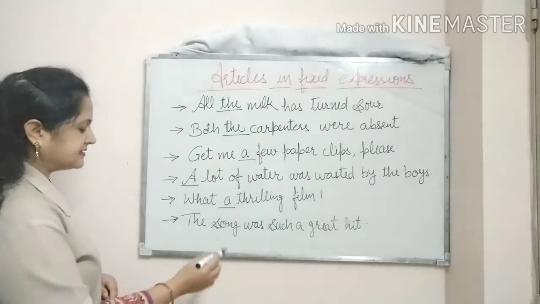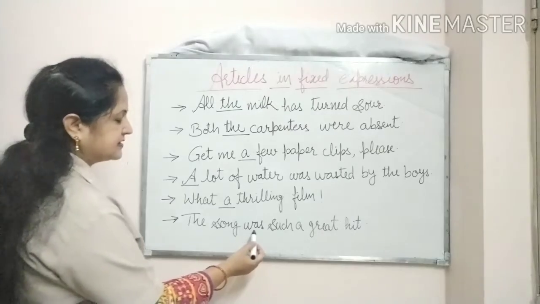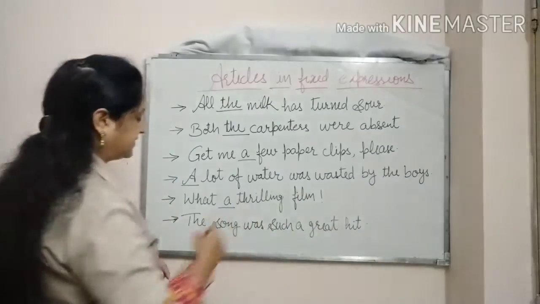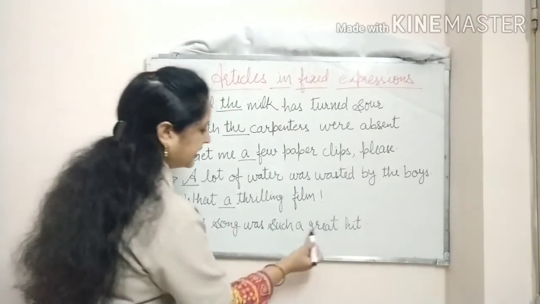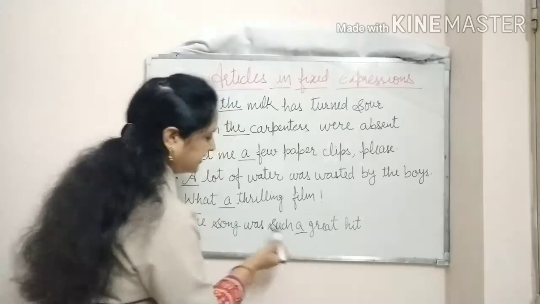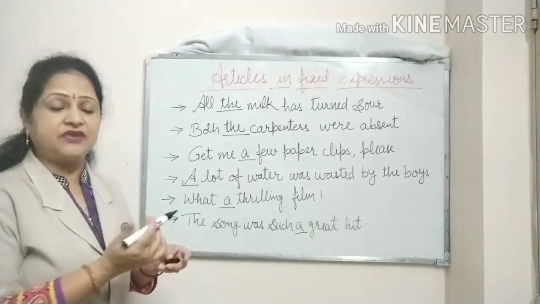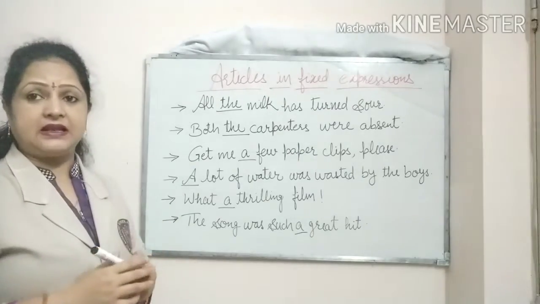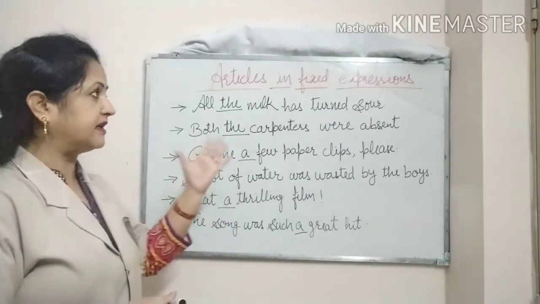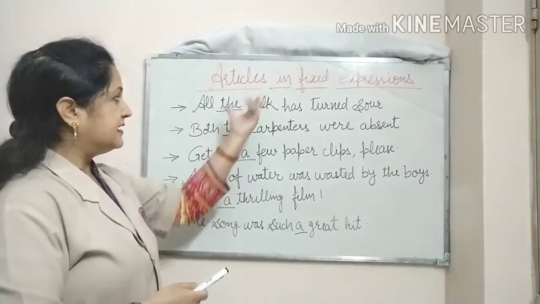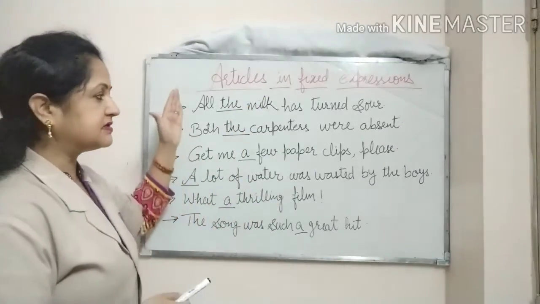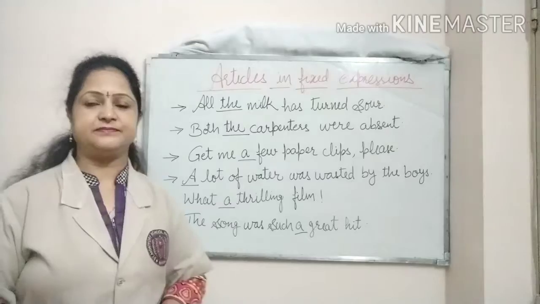Next, the last one is, the song was such a great hit. So here before great we have written the article a. So these are the common expressions we use in our daily life. So before these common expressions we use the articles, and I have given you some examples here.